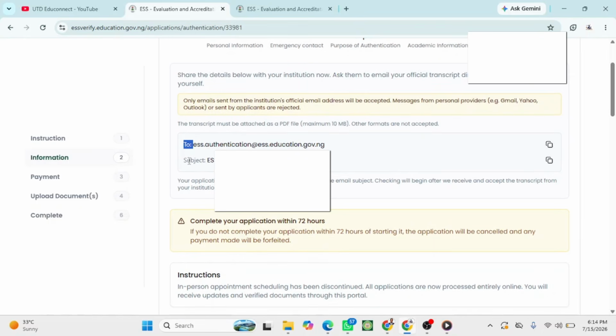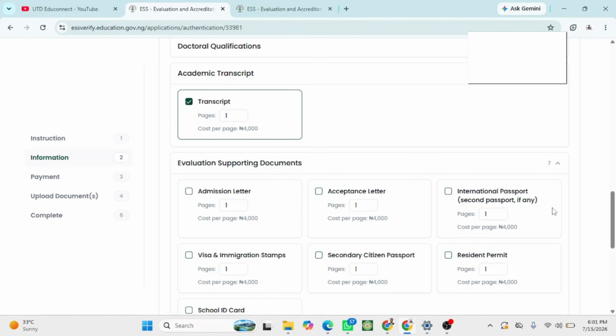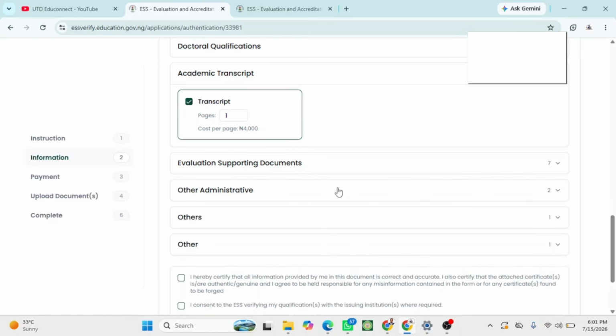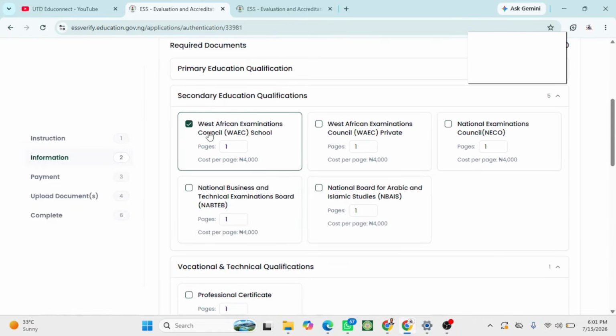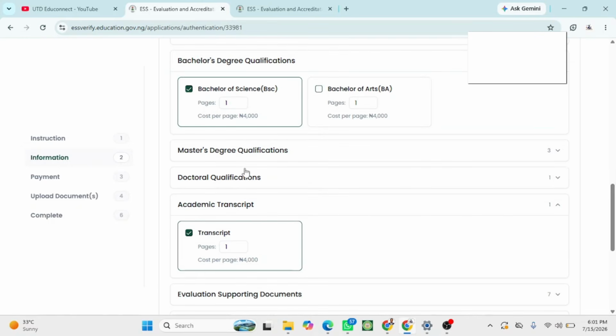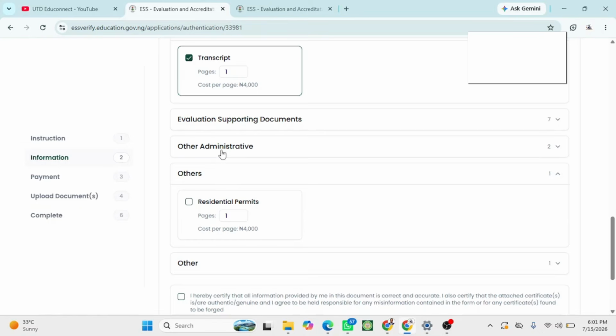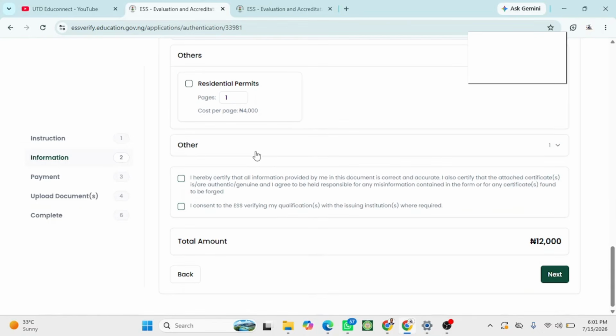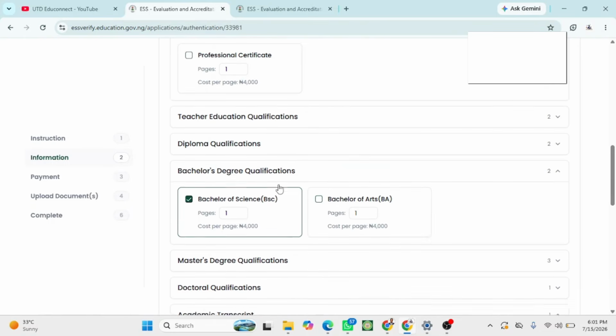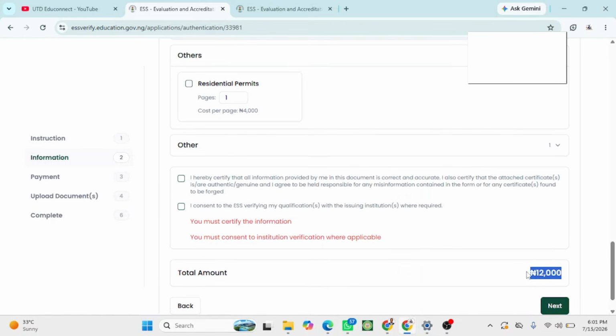They say to send it to the address, and the subject of the email should be your application number. This application number must appear in the email subject. Then letter of acceptance, international passport if you need your international passport to be authenticated as well, visa, immigration fee. I don't need this. I only want my WAEC results, bachelor certificate, and transcript. You can see other documents like resident permit, police affidavit, and all that. So the total amount I will pay is 12,000. You can see each document is 4,000. So I will click on next.